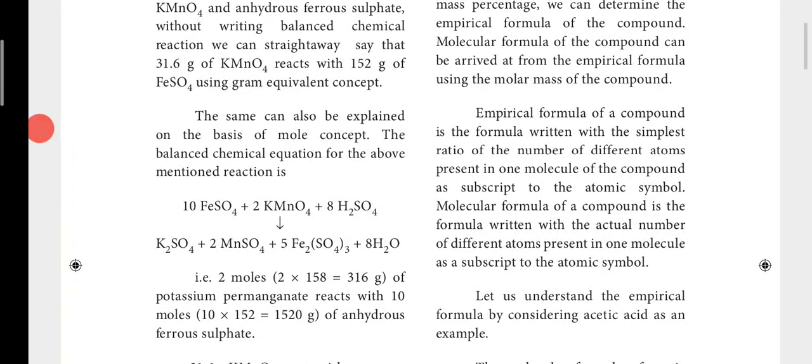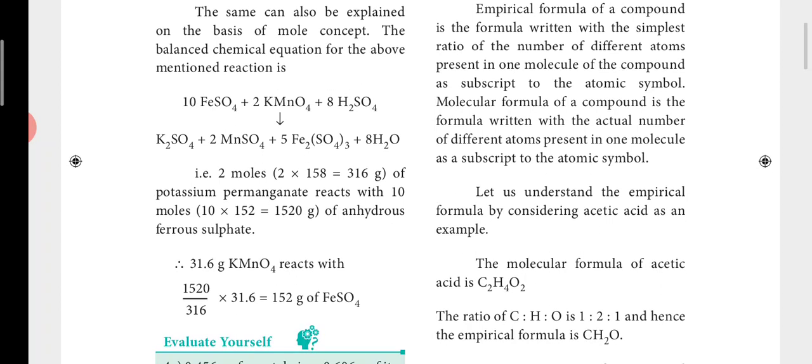For example, if you see here, 2 moles of potassium permanganate, which means 2 into 158, the molar mass of potassium permanganate, reacts with 10 moles of anhydrous ferrous sulfate. Therefore, 31.6 gram of potassium permanganate reacts with 152 gram of ferrous sulfate. How will you get that? For 10 moles it is 1520, divided by 2 moles of potassium permanganate, which is 158 into 2, times the actual gram equivalent of potassium permanganate, 31.6. When you do that, you will get the ferrous sulfate mass easily.